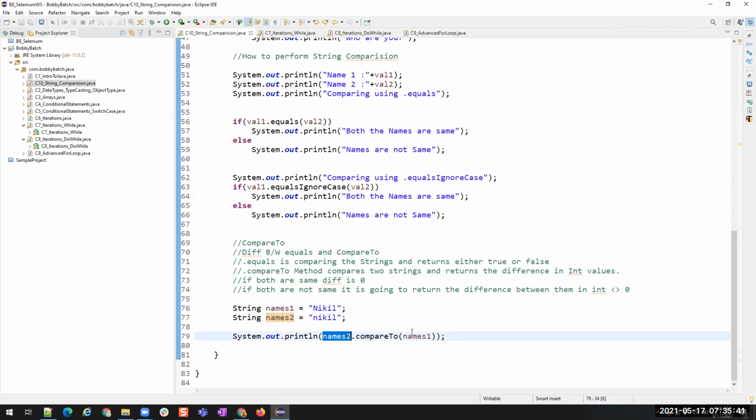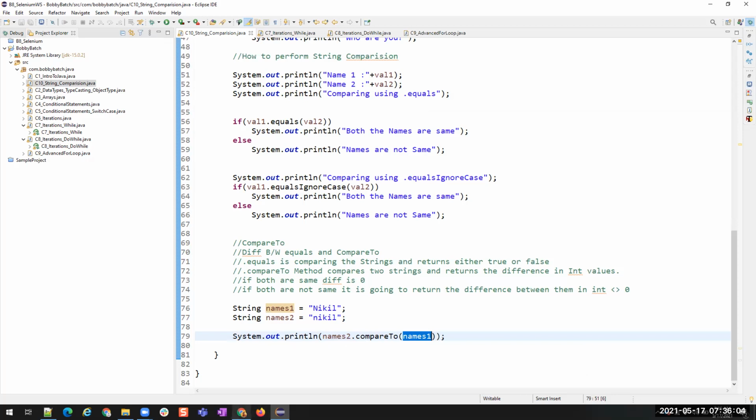So 110 is compared with 78. 110 minus 78 will return positive 32. 78 minus 110 will return minus 32. So whether the lowercase comes first or the uppercase comes first, you will get the same difference value, but with either plus or minus, right?